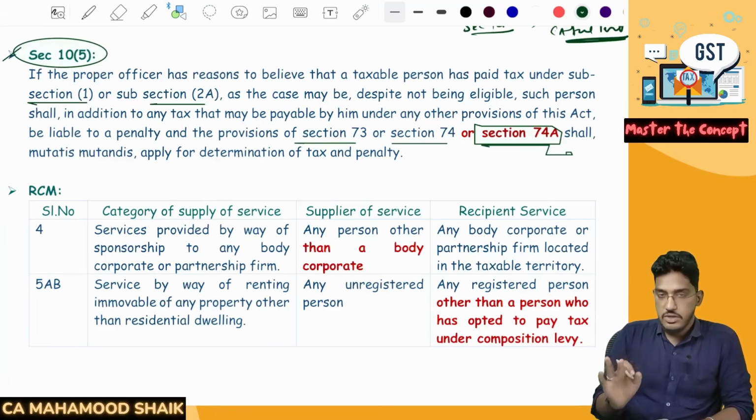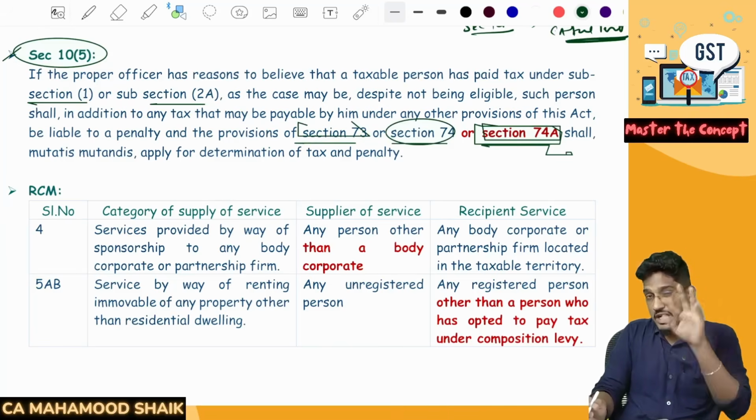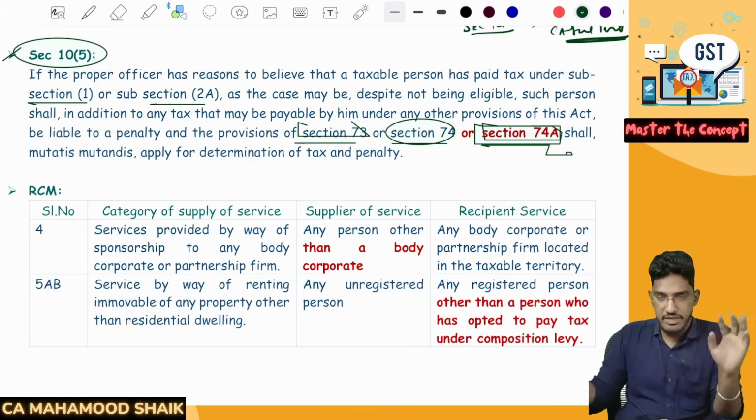Okay, so if you are a person opting for composition levy, even though you are not eligible, then action will be taken against you under section 73 also, under section 74 also, and even under section 74A also. What is 74A? We need not worry about it.